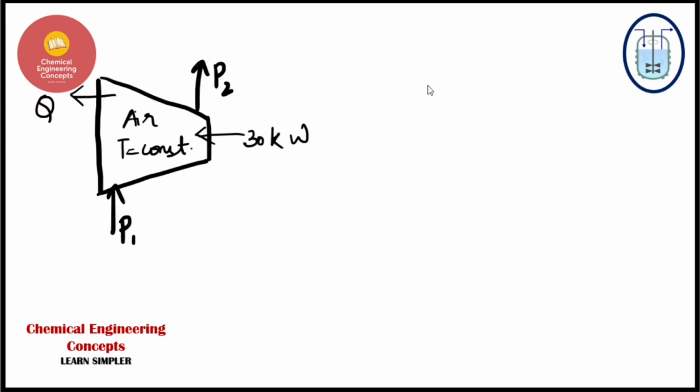And since it's a steady flow process, the Q out, the rate of energy that is coming out as an output, must be equal to the work that is inside this compressor, and this all should be equal to 30 kilowatts. I hope you are following me on this, guys.